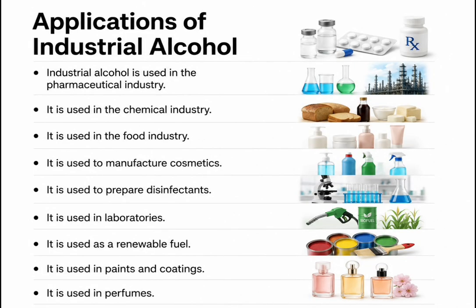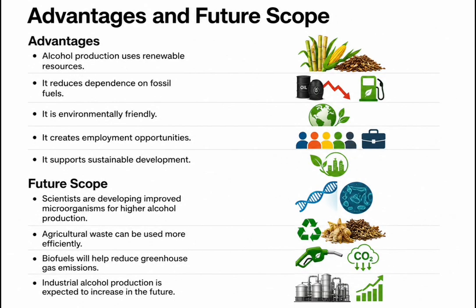Applications of industrial alcohol. Industrial alcohol is used in the pharmaceutical industry, chemical industry, food industry, manufacture of cosmetics, disinfectants, laboratories, renewable fuel, paint and coating, and perfumes. Advantages and future scope. Advantages: alcohol production uses renewable resources. It reduces dependence on fossil fuel. It is environmentally friendly. It creates employment opportunities. It supports sustainable development.